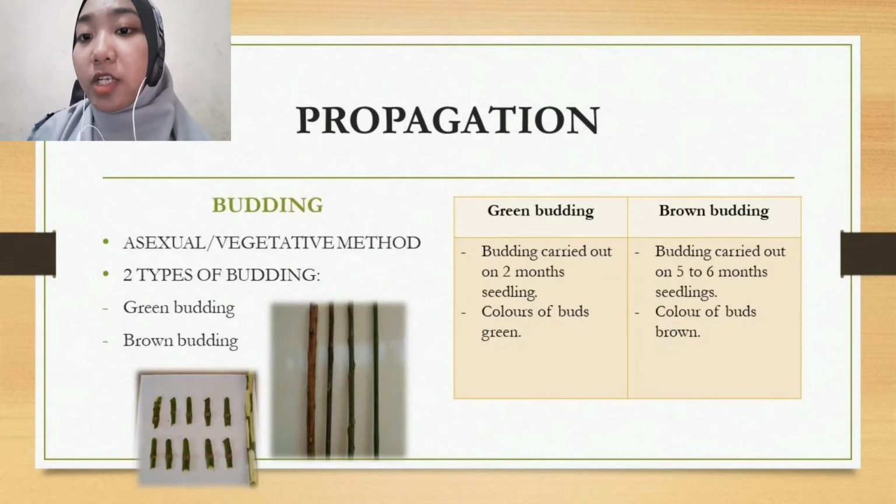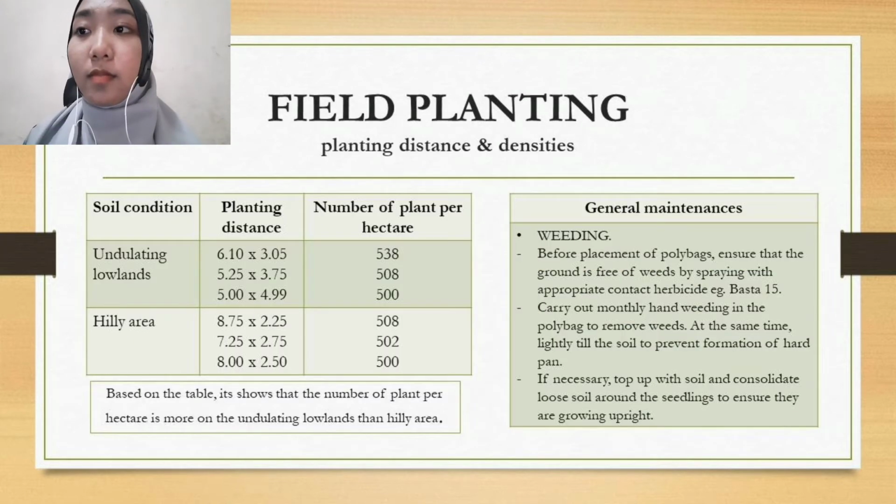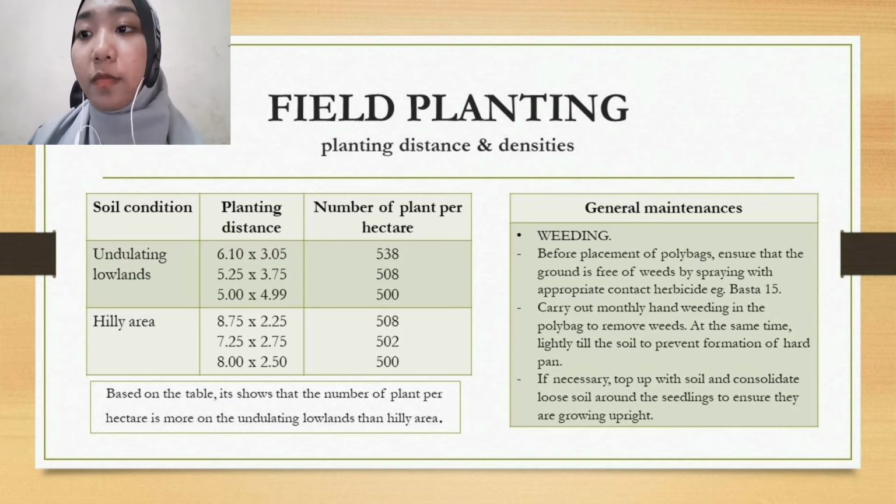The second method for propagation is budding. This method is known as the asexual or vegetative method. There are two types of budding, green budding and brown budding. For field planting, based on the table, we can see that if the soil condition is different, the number of plants per hectare is also different. This table shows the number of plants per hectare on undulating lowland is more than on hilly area.